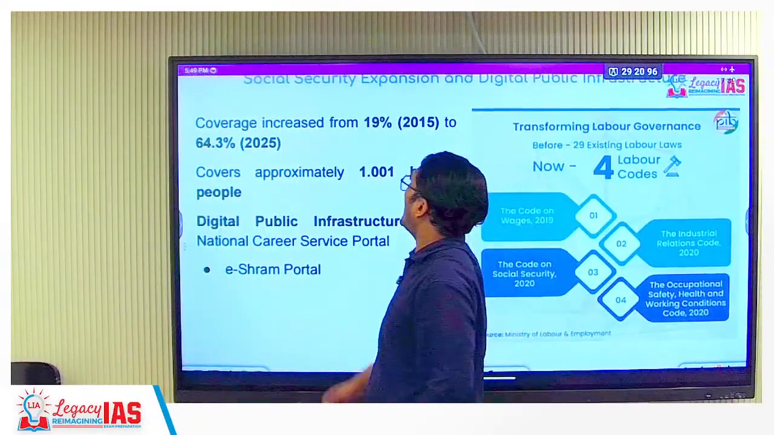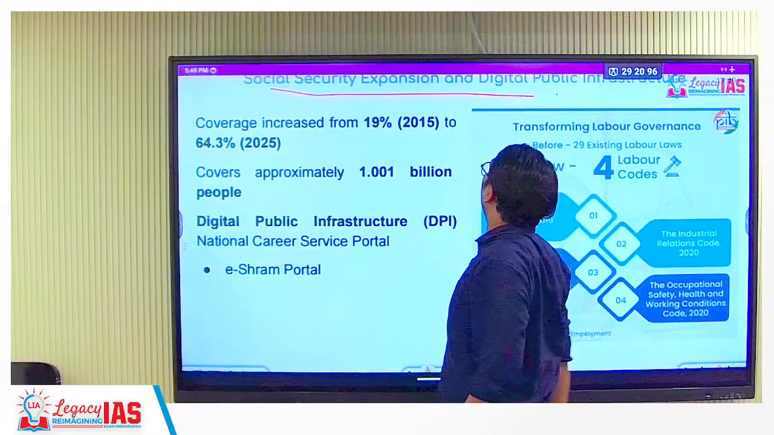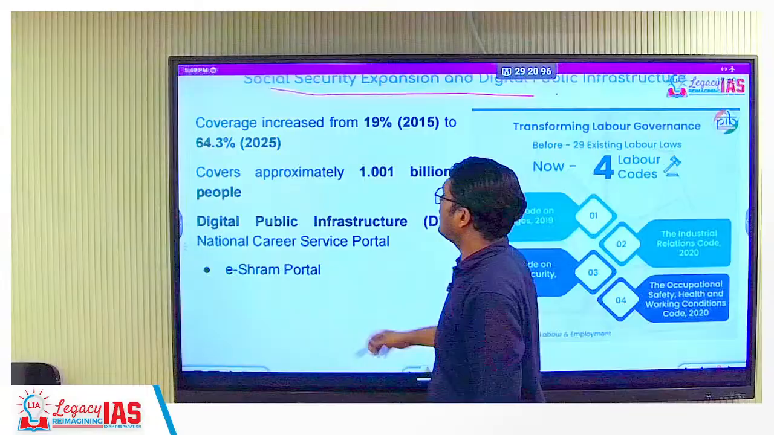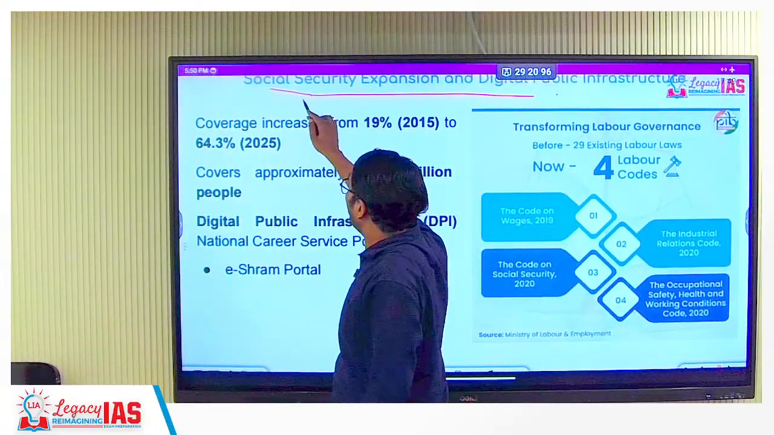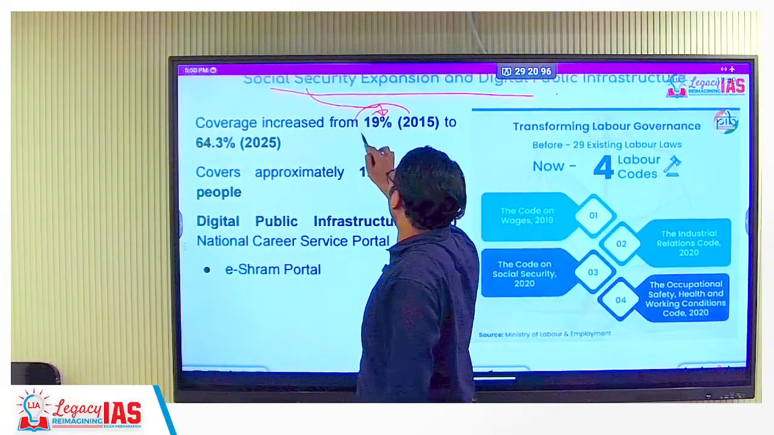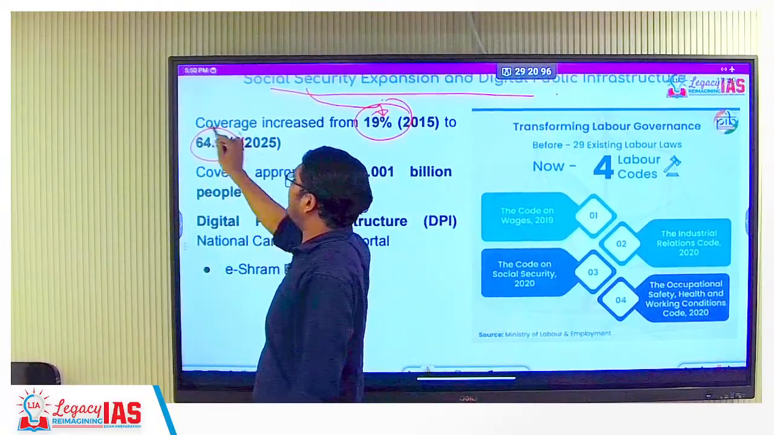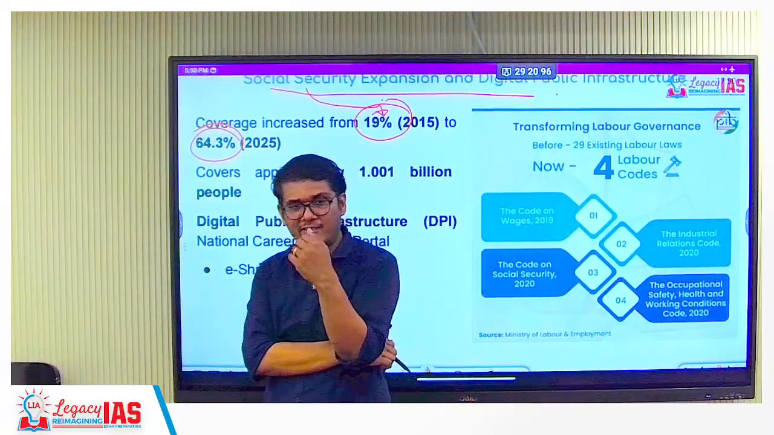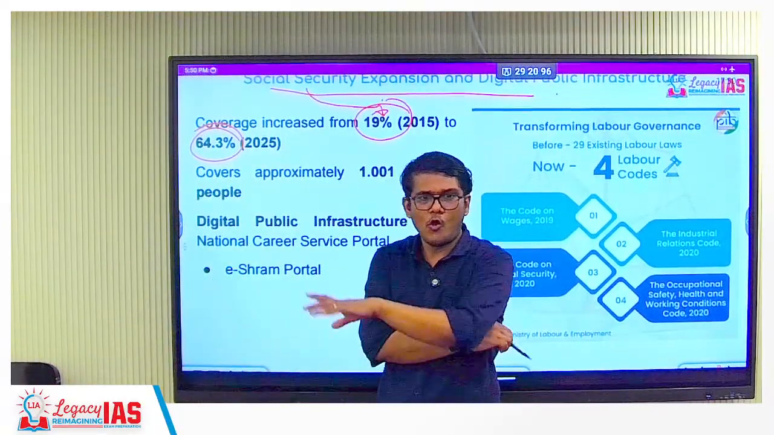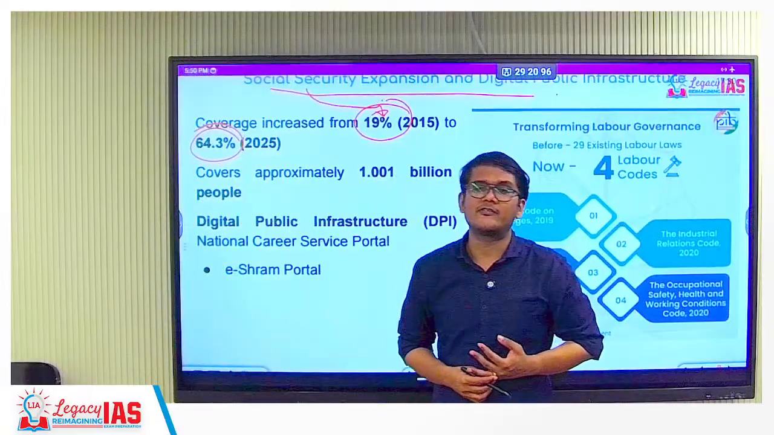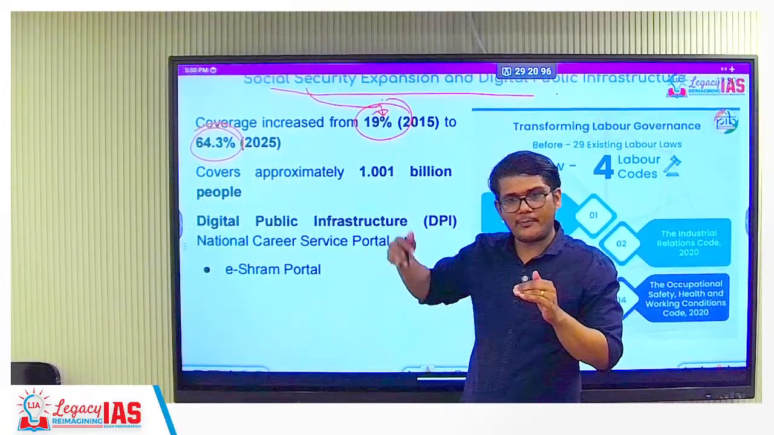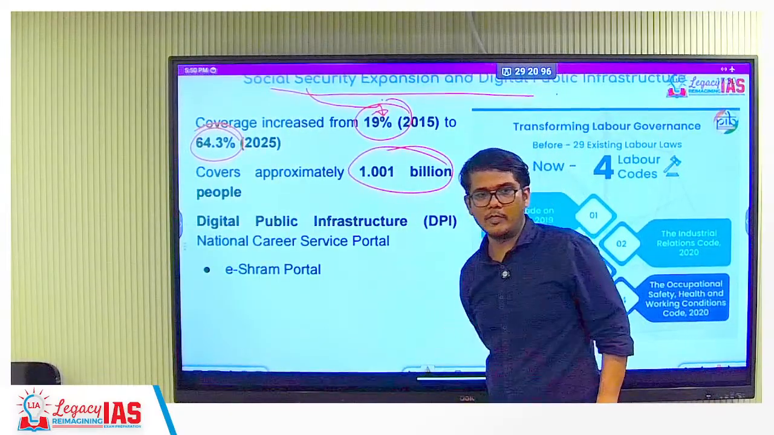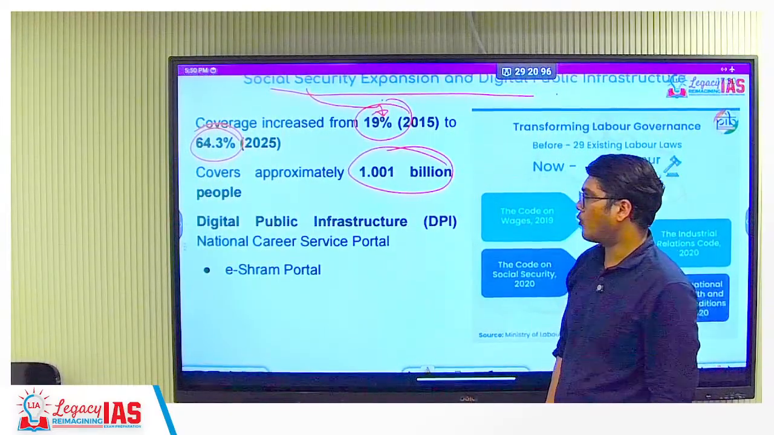right? Social security expansion and digital public infrastructure. Yes. So the coverage of social security has increased from 19% to 64%. That means people covered under Provident Fund, under the National Pension Scheme, the new pension scheme, all these are what? All these are social security. So social security penetration has increased, covers approximately 100 crore people, 1 billion, 100 crore people.